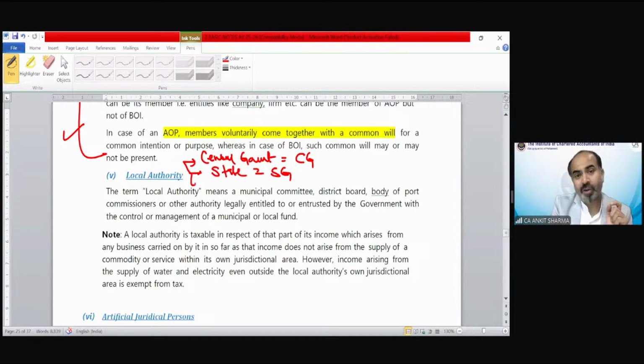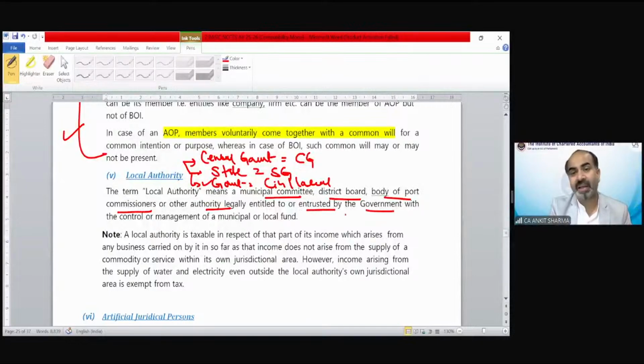And if any government organization works on city level, that means local level, that is called local authority. The term local authority means a municipal committee, district board, body of port commissioners, or other authority legally entitled or entrusted by the government with the control or management of a municipal or local fund. Okay.